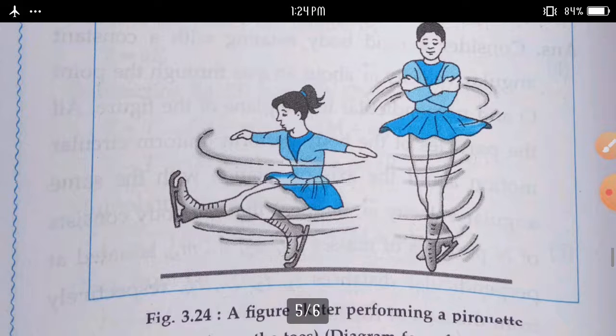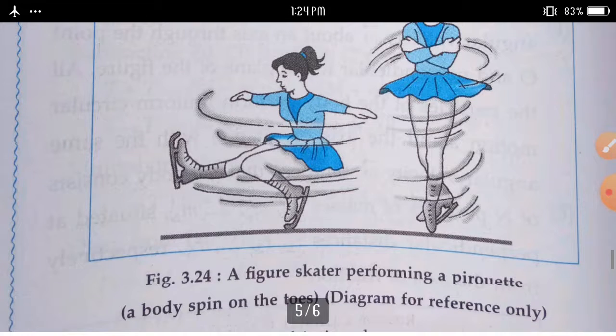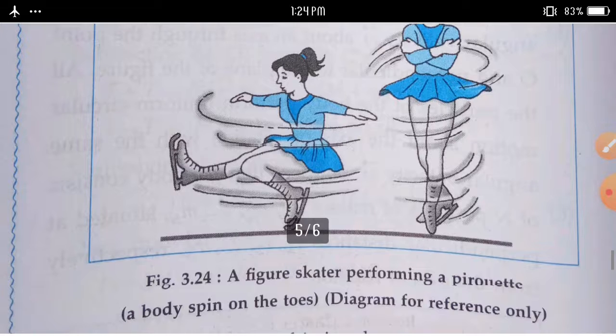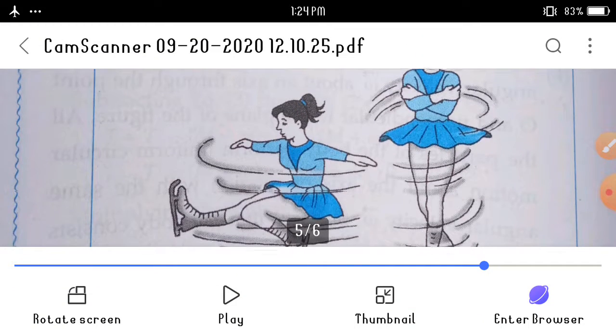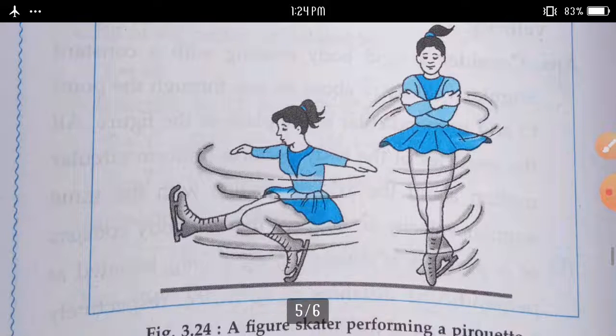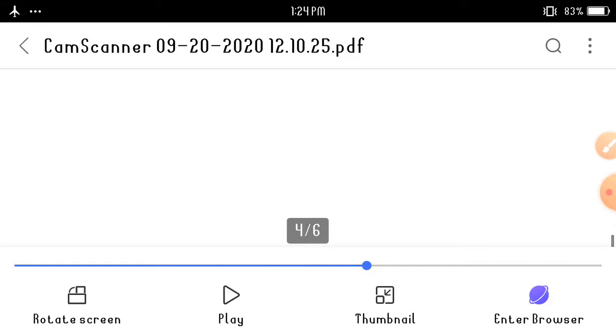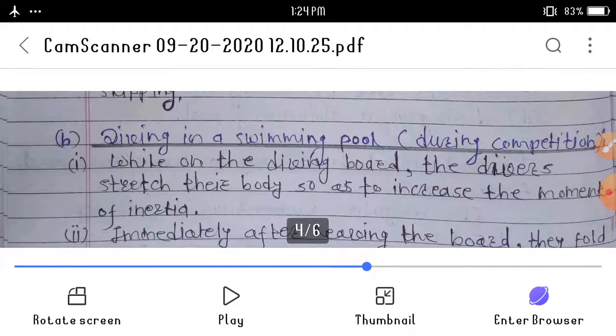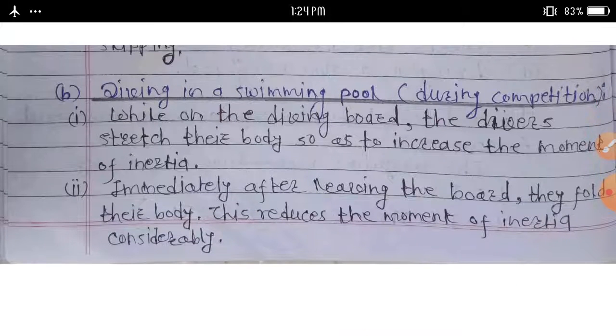A figure performing a body spin rotates on the toy diagram, a ballet dancer. And next example,